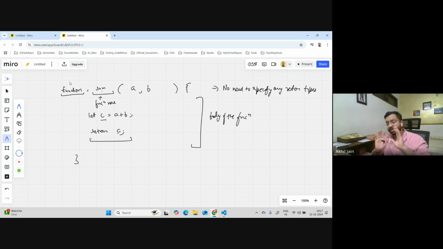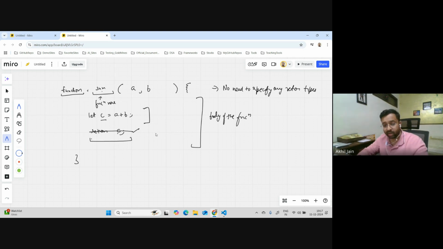It's very simple here. Just create a function with a keyword, give a name to it. No need to specify the return type of the function, and no need to specify the data type of the parameters. And if you want it to return, you can return. If you don't want to return, you can just write the logic. There is no need to give a return statement. If you want to return something, you can return.